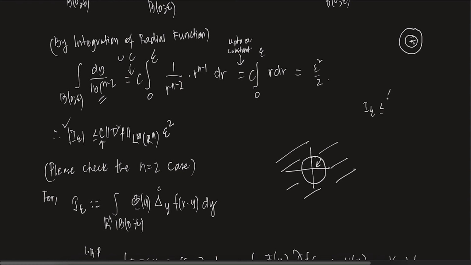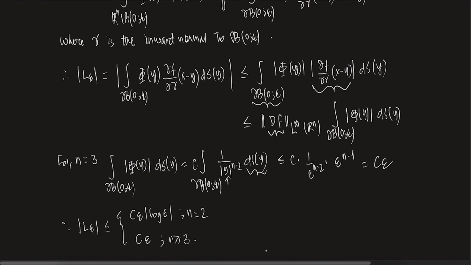I epsilon is less than or equal to, of course, a constant times epsilon square if n is greater than or equal to 3. This we already saw. This is also a constant, right? There is nothing to write. And it is a constant times epsilon square log epsilon if n equals 2. So this part you have to check. Here also this part you have to check.